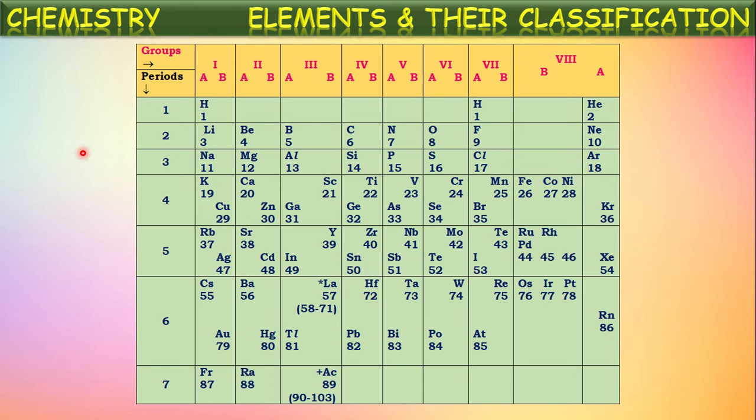In this way, he classified all the elements into this table as vertical columns and horizontal rows. What did he do here? He arranged elements in the increasing order of their atomic masses. Hydrogen, next helium, and next lithium. Actually, lithium's properties resemble the properties of hydrogen. So lithium is written below hydrogen, and he continued to write the elements in the increasing order of their